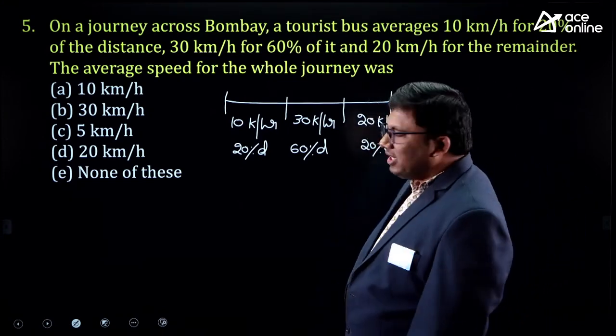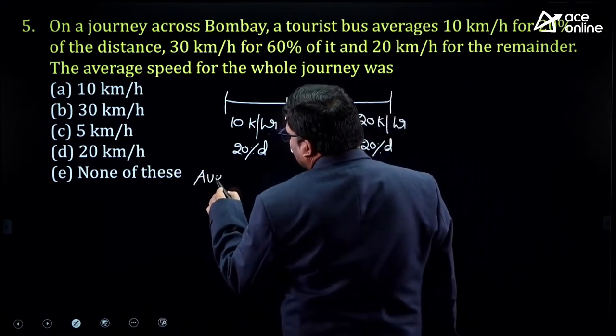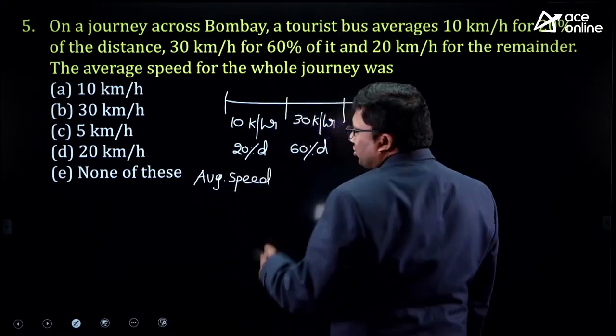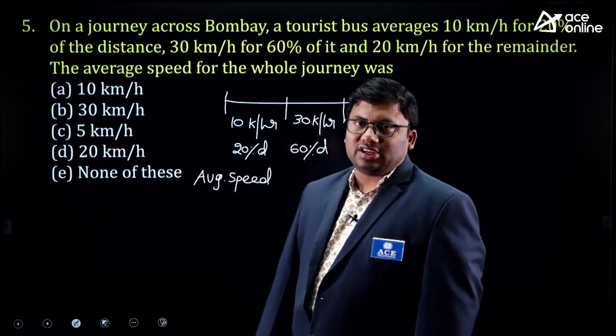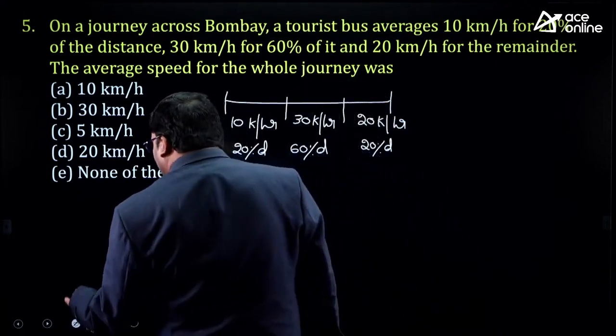What is the question that he is asking? Average speed he is asking. How will you solve the question? How should you ideally solve the question? Let us see the difference between these two approaches. Average speed.